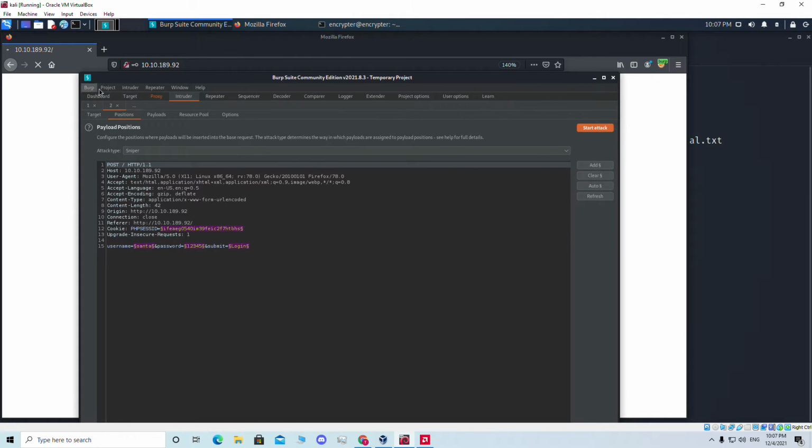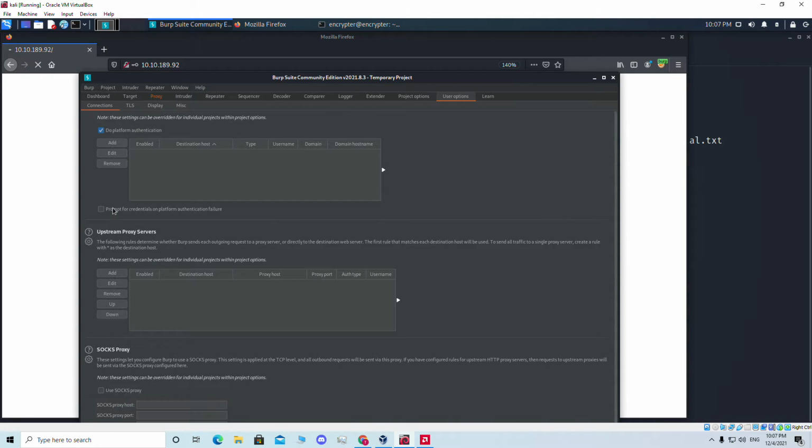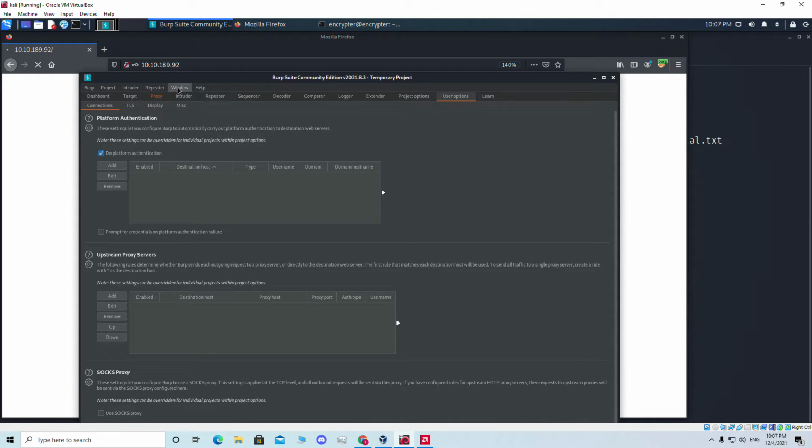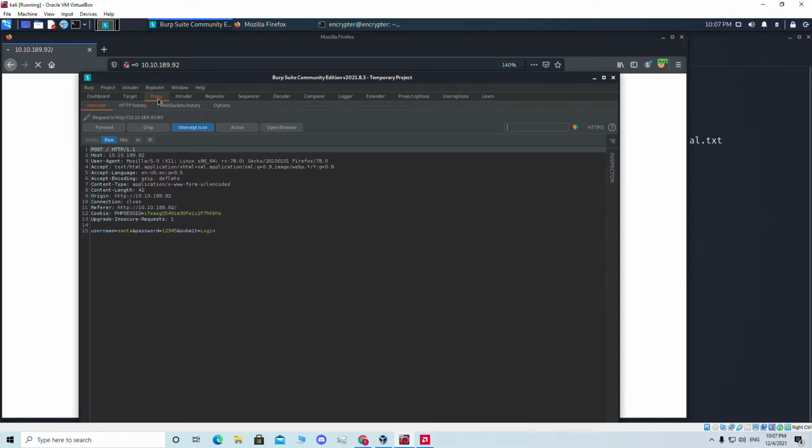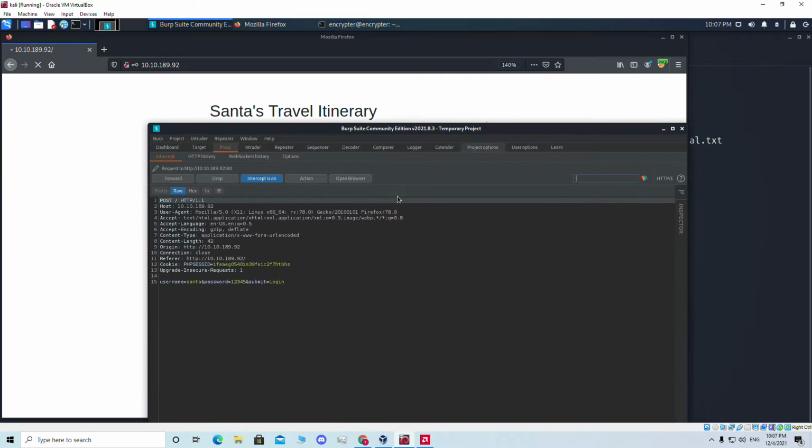then okay, how can I zoom the Burpsuite? Let me see if I can find it. Window, repeater, Burp, user options, window. I don't know exactly. I have to find it anyway. I guess you can see it already.